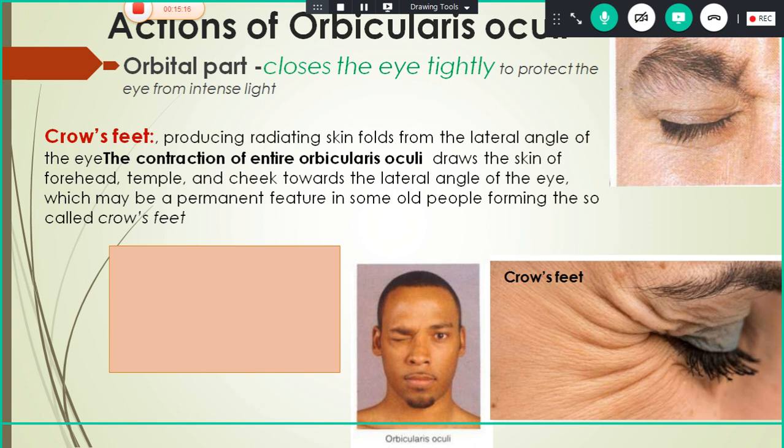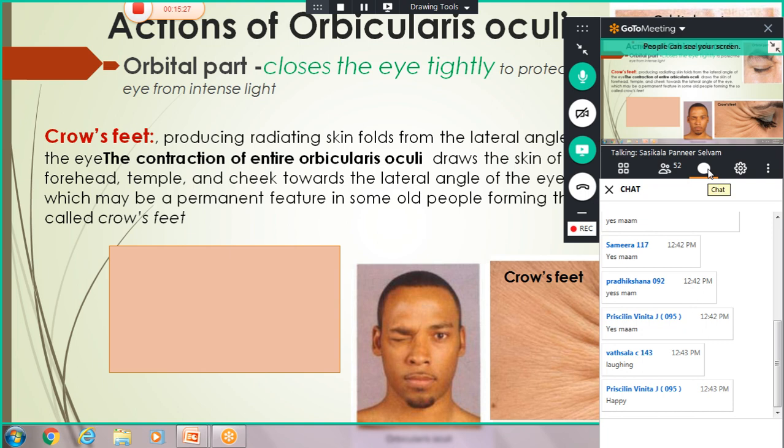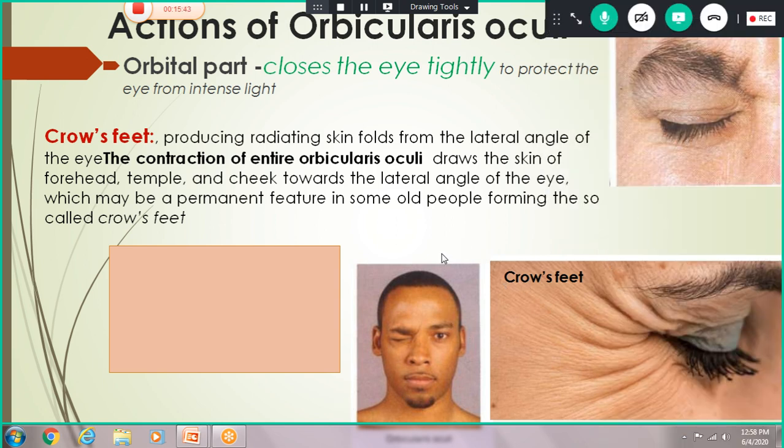Now see this picture. What is the name of this action? One of you, will you answer for this? What is the name of this action? Very good. Winking. Have you tried winking? Usually boys will wink, and girls sometimes, for cheating or something, they will use this. That is mainly done by the orbicularis oculi muscle.